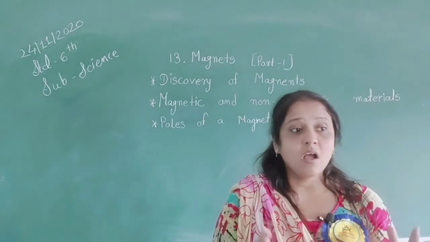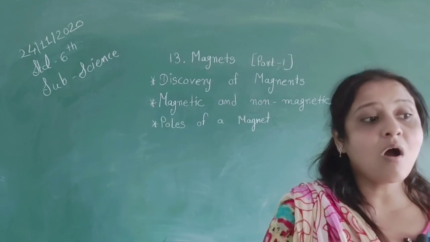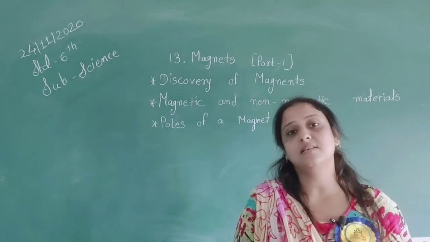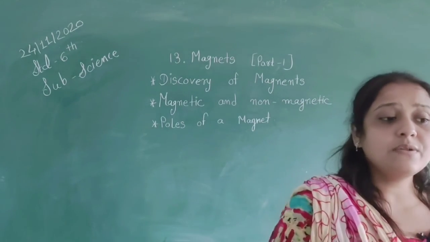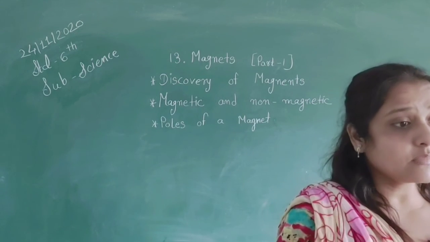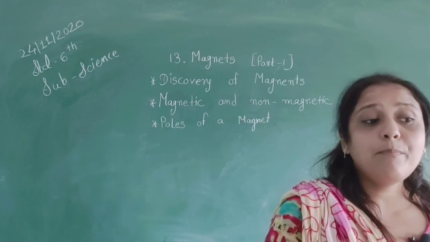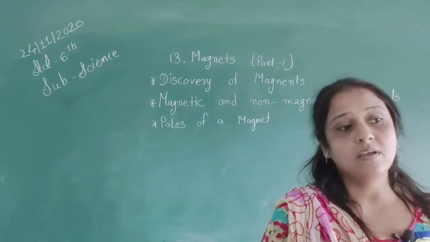Have you seen how a crane picks up pieces of iron from heaps of waste materials in figure 30.1 in your textbooks? You can see the crane easily picks up pieces of iron materials.